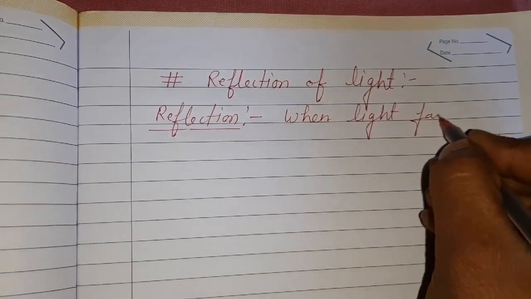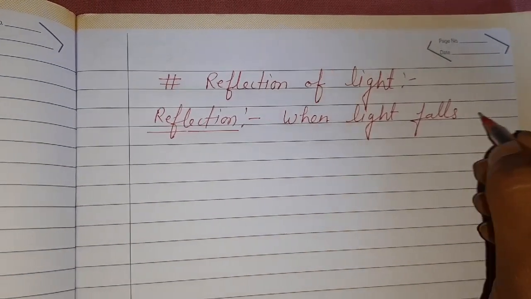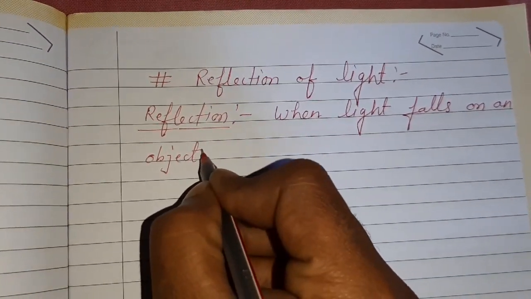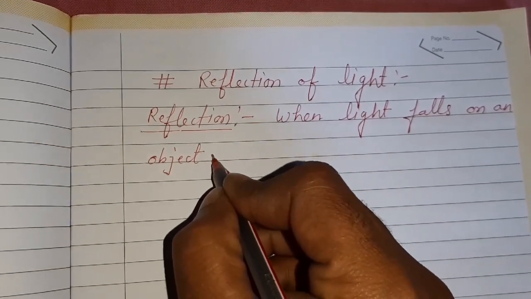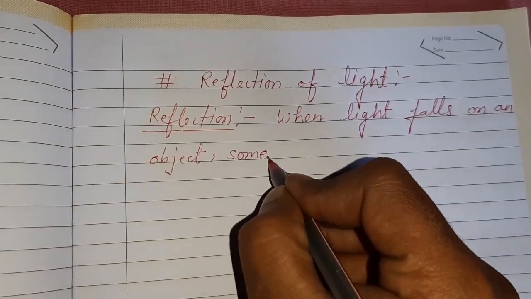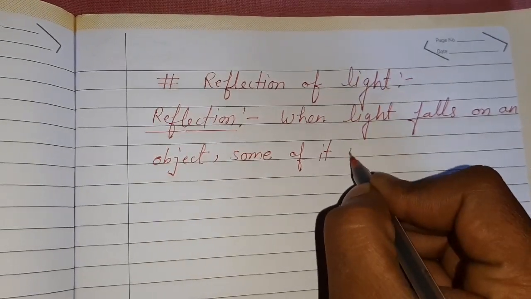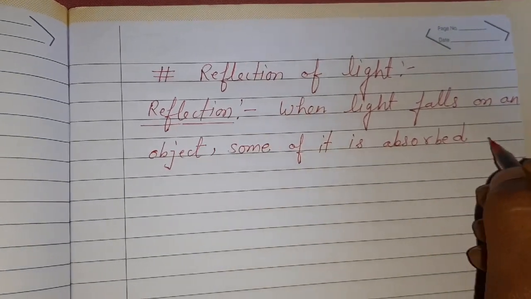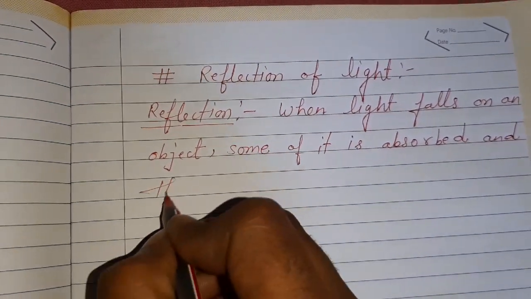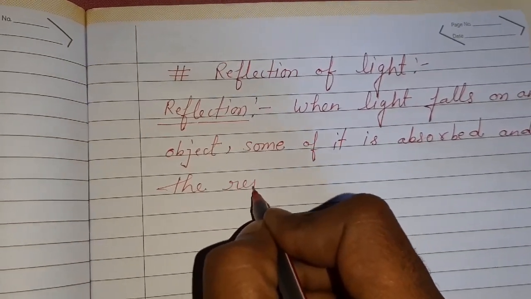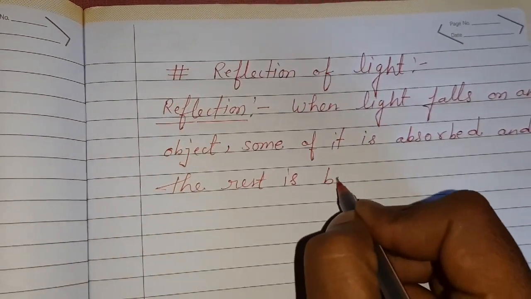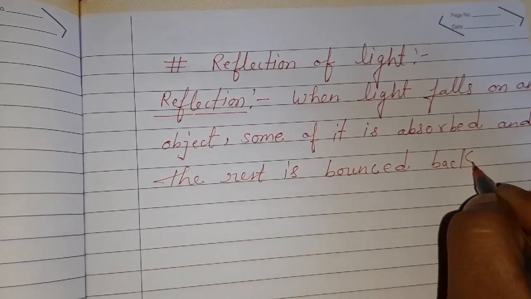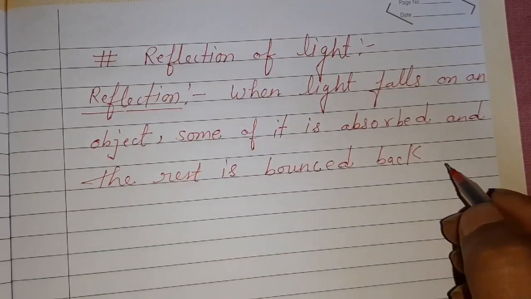When light falls on an object, some of it is absorbed and the rest is bounced back.